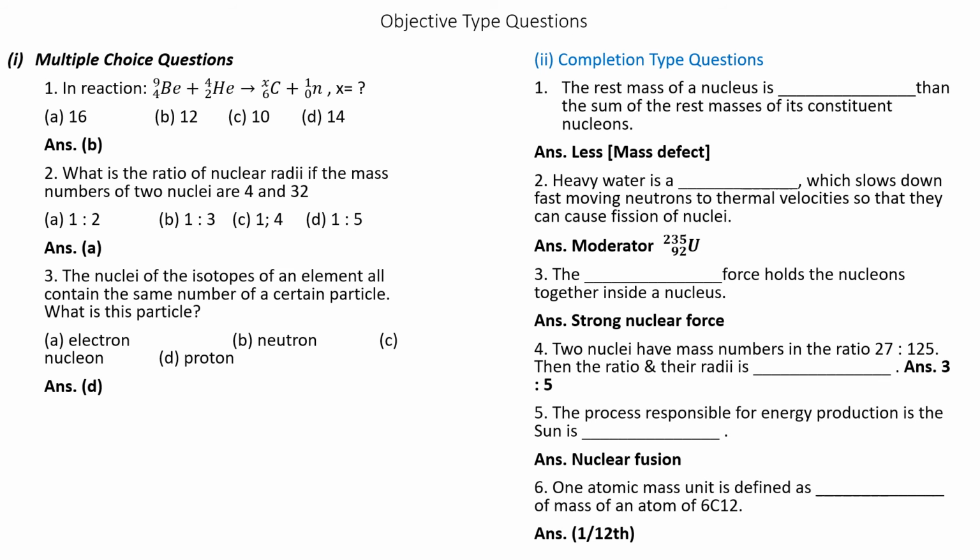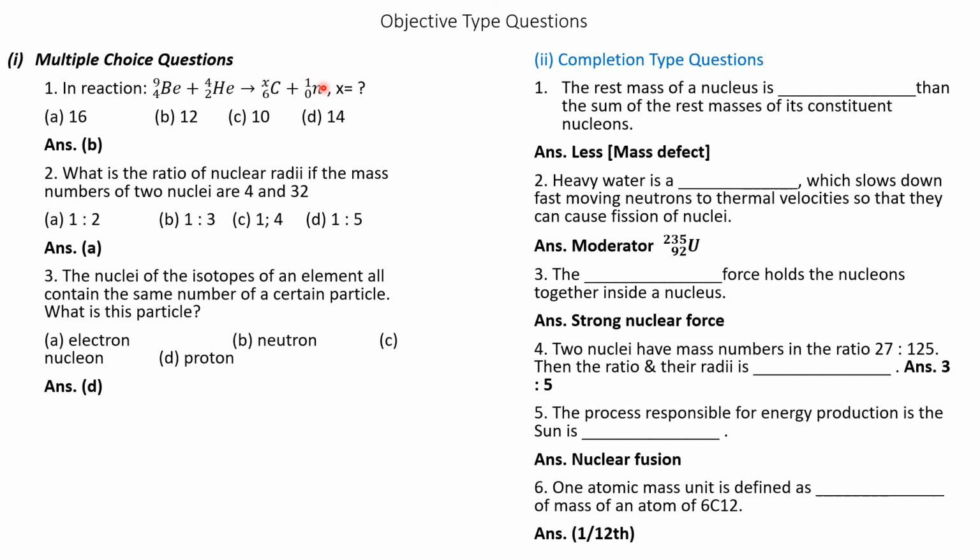The options given are A is 16, B is 12, C is 10 and D is 14. Here we have to match the superscripts, that is 9 plus 4 on the left side of the equation equals X plus 1.